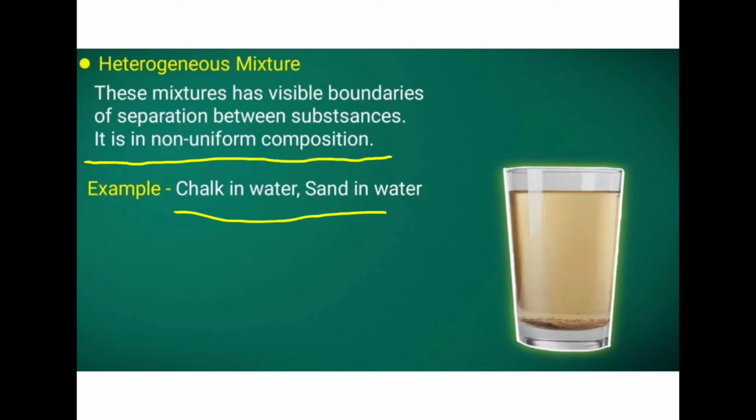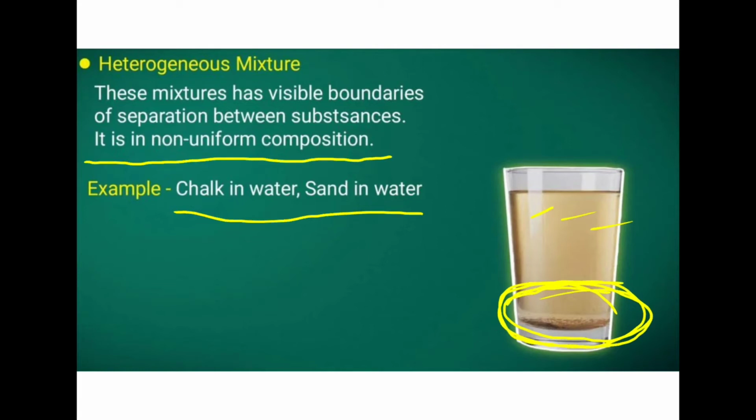Example: chalk in water or sand in water. When we are dissolving sand in water, what happens? Downside there will be so many sand particles spread, and this one will be mixed because it is suspended. Downside it will be suspended, and here the color will change and it is spread. So it is non-uniform.